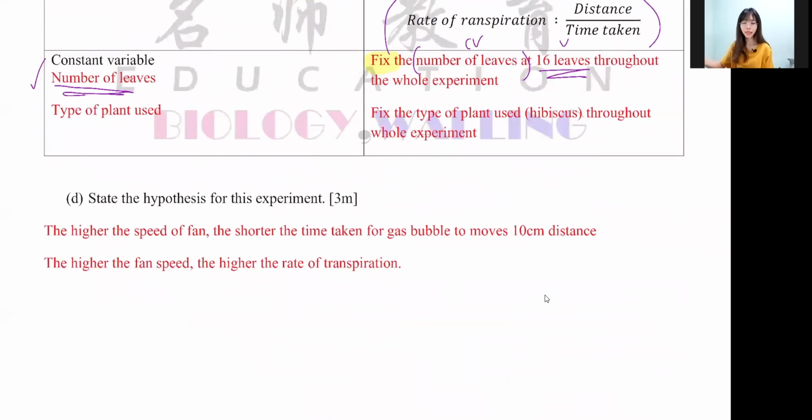Next one, hypothesis. This one, MV got value or not? 024 got a value, right? If 024 got a value, it means I can write the higher the MV, the higher the RV. So the higher the MV, the shorter the time taken for the gas bubble to move 10 cm distance, because it's what I see in the data itself. The data tells me the answer. By writing this sentence it is 3 marks. Or you can choose the higher the speed of fan, the higher the rate of transpiration. Also can. So it's your choice to do it.